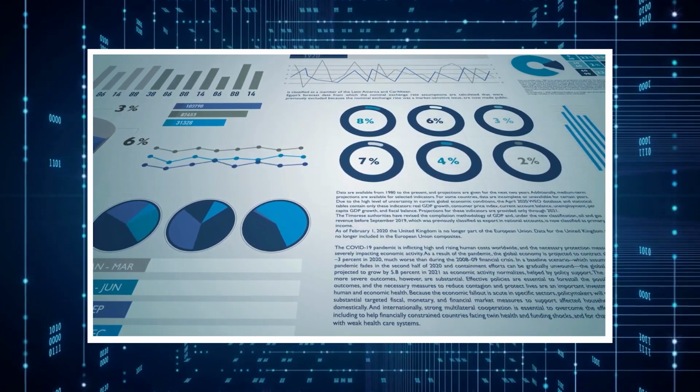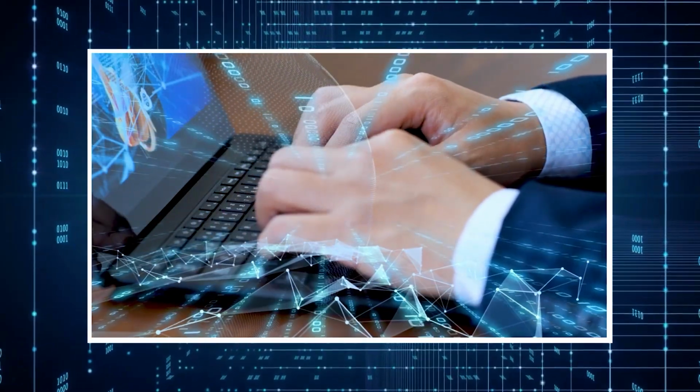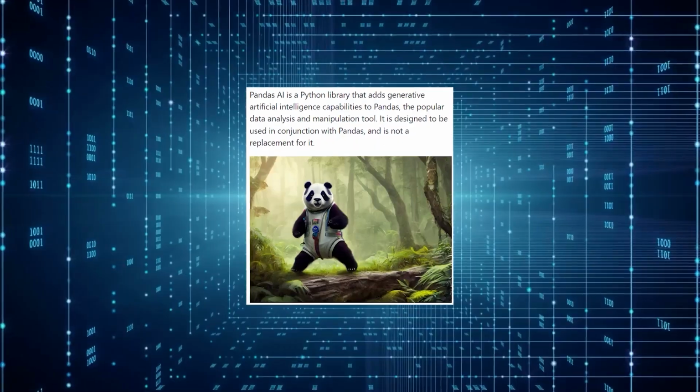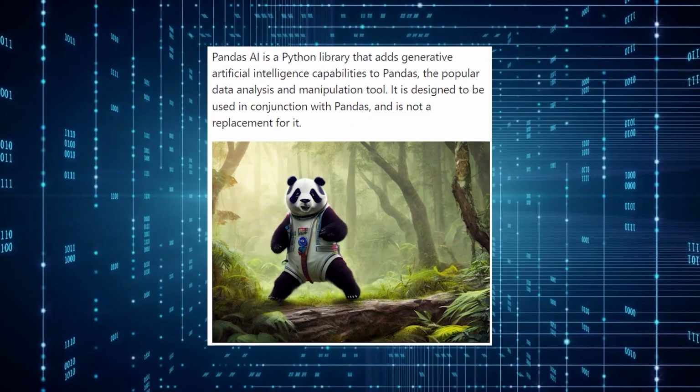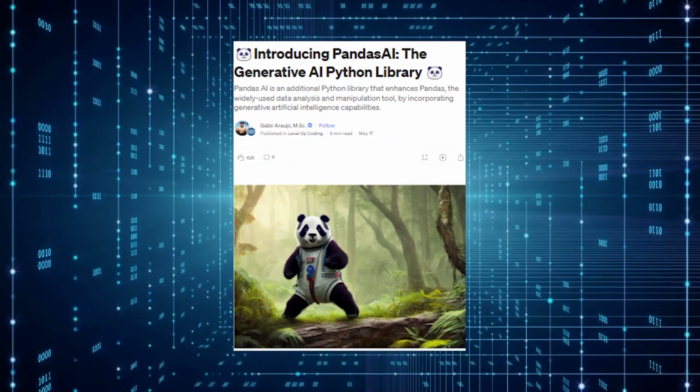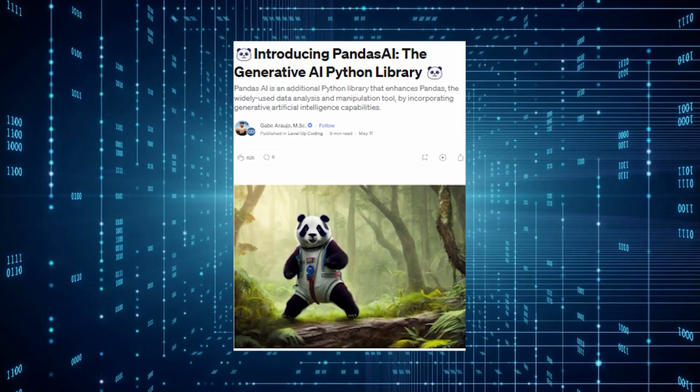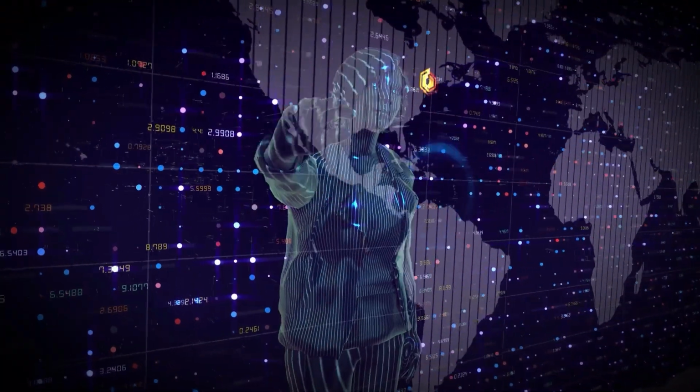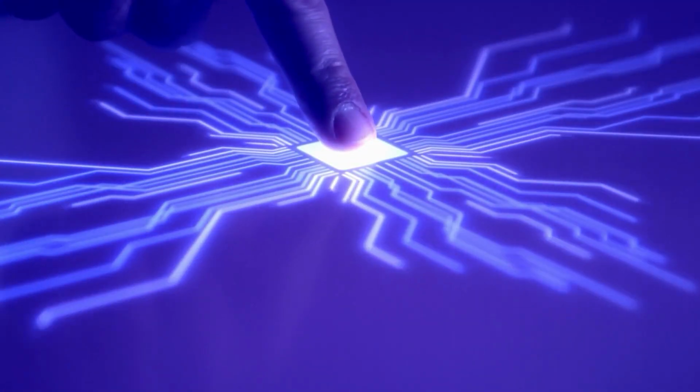Today, we have an exciting development in the world of data analysis that will revolutionize your workflow and supercharge your insights. Get ready to dive into the incredible world of Pandas AI, the generative AI Python library that's here to transform your data analysis tasks. Let's embark on this extraordinary journey together and uncover the power of Pandas AI.